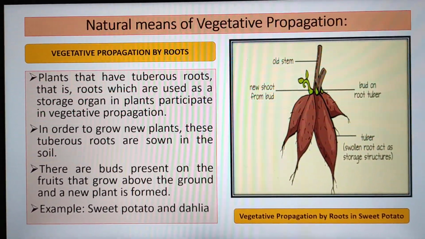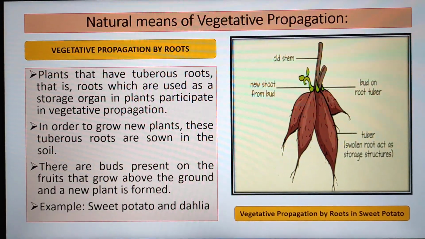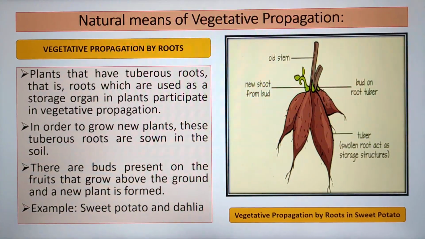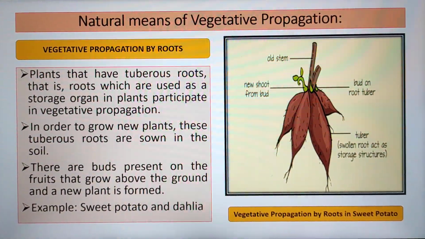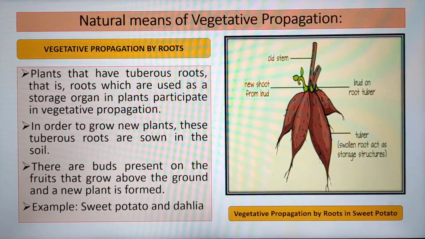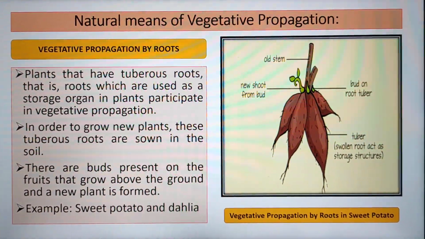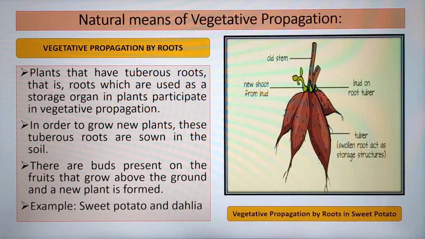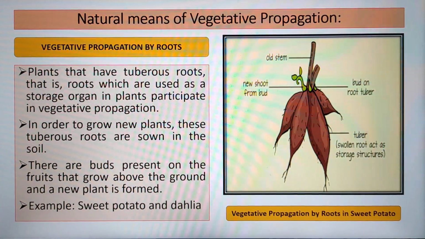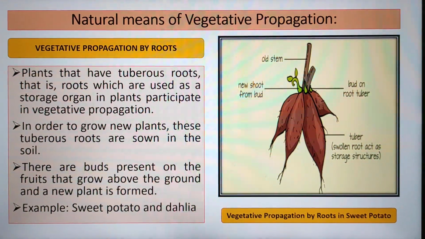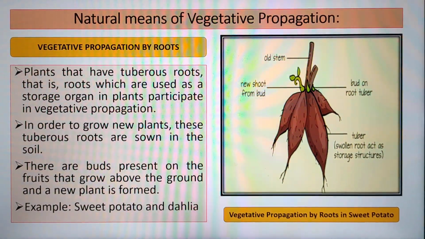Plants that have tuberous roots, that is, roots which are used as a storage organ in plants, participate in vegetative propagation. In order to grow new plants, these tuberous roots are sown in the soil. There are buds present on the roots that grow above the ground and a new plant is formed. Example, in sweet potato and dahlia, you can see the diagram over here.